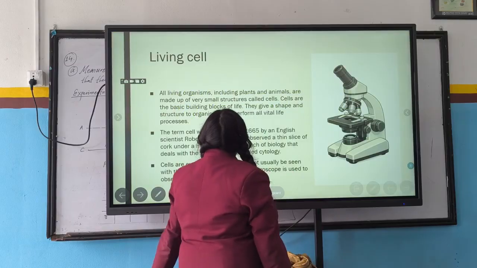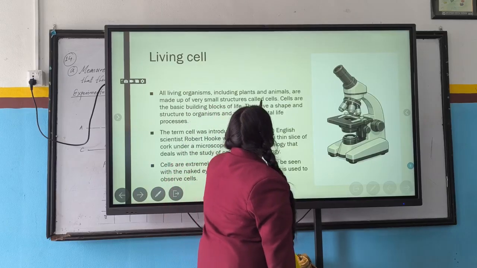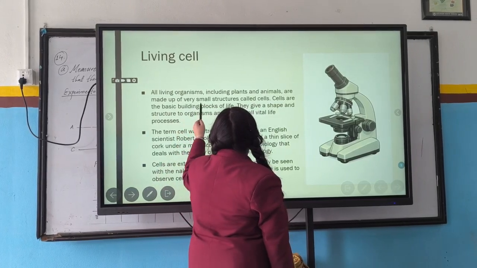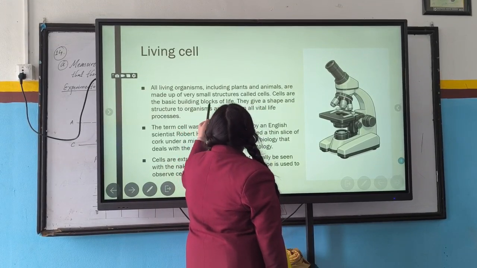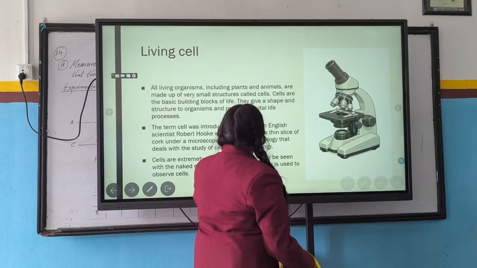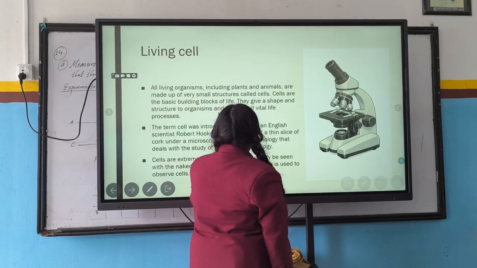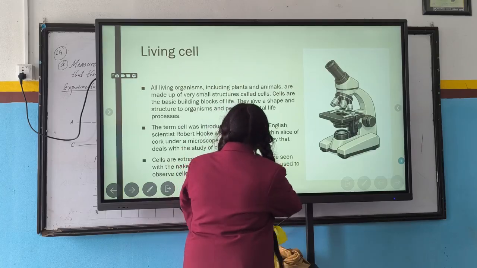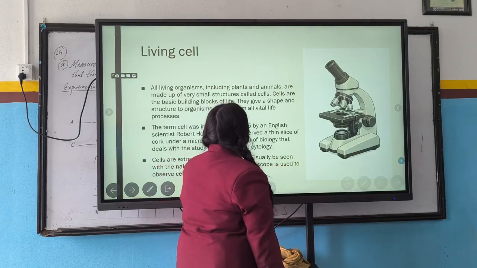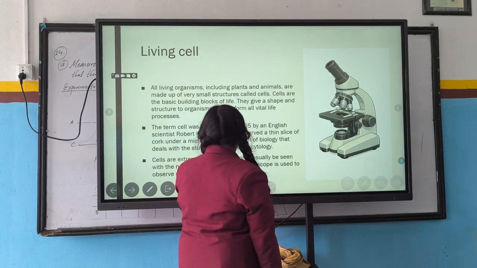So at first there is living cells, and all living organisms including plant and animal cells are made up of very small structures called cells. They are basic building blocks of life. They give a shape and structure to all organisms and perform all vital life processes. The term cell was introduced in 1665 by English scientist Robert Hooke.